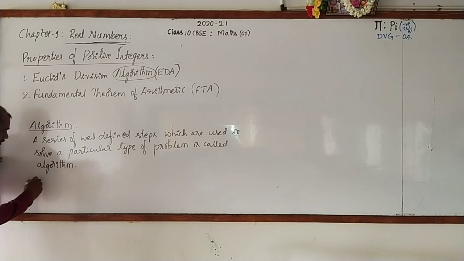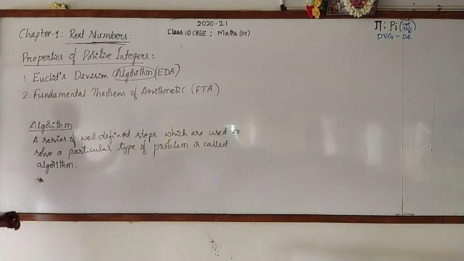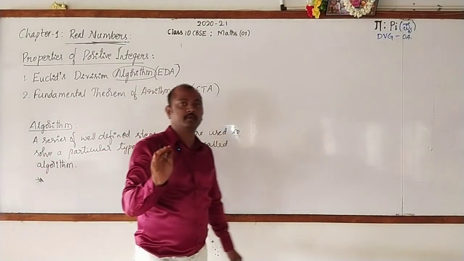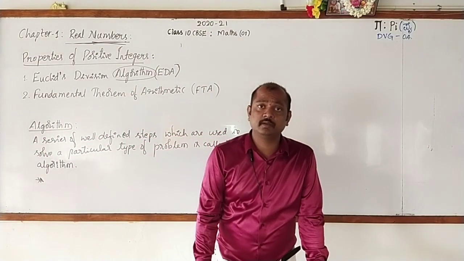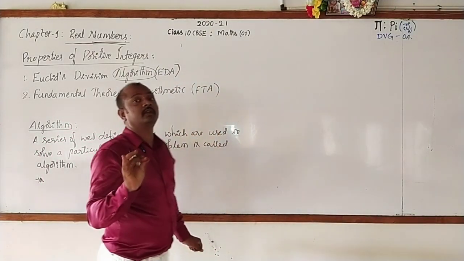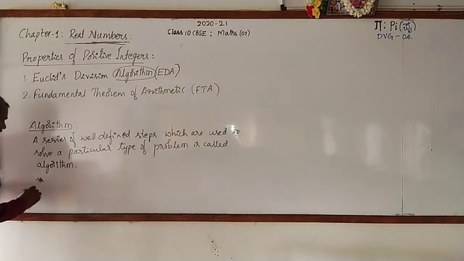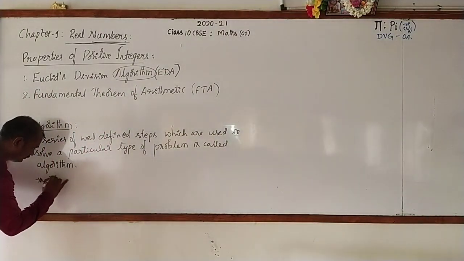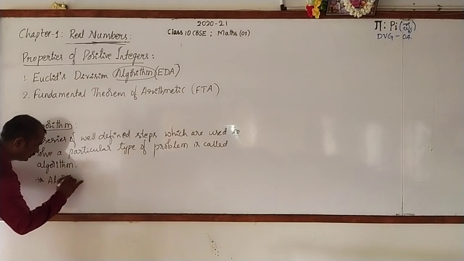As I told you, the word algorithm has been taken from the name of a Persian mathematician, Al-Khwarizmi. Right? Algorithm.